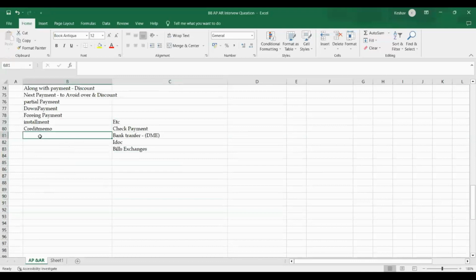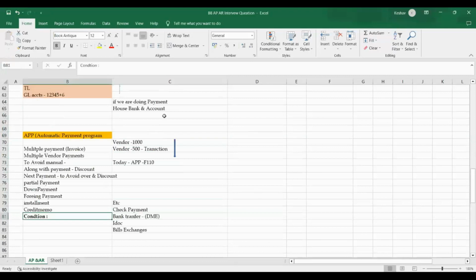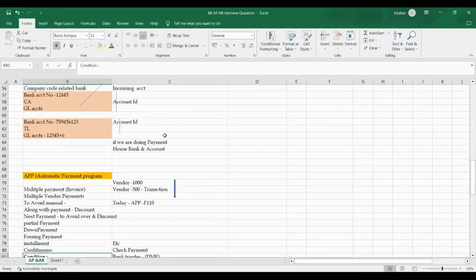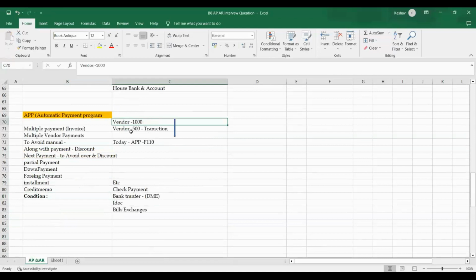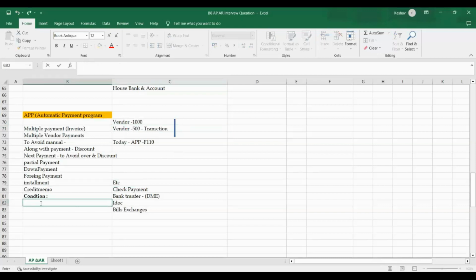For example, blocking is one of the conditions. Condition one: the system will take blocking of vendors, and they are excluded automatically. Out of thousands of vendors, say 500 vendors we are doing transactions with, out of it 30 or 40 we are blocking. The system will pick up that condition, definitely. These are blocking conditions; the system will take all of them.